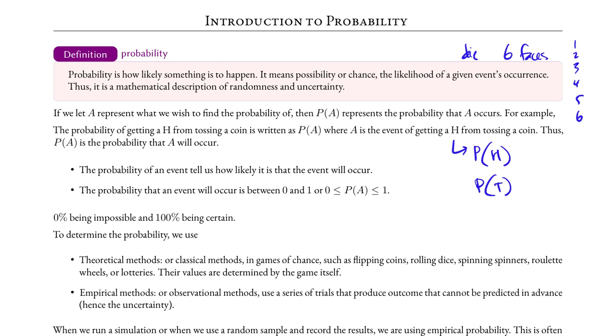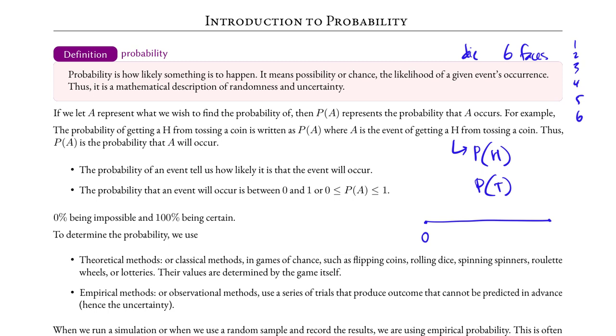The probability of an event tells us how likely it is to occur, and it is a number between 0 and 1, including 0 and 1. If the probability is 0, then the event is impossible to occur.